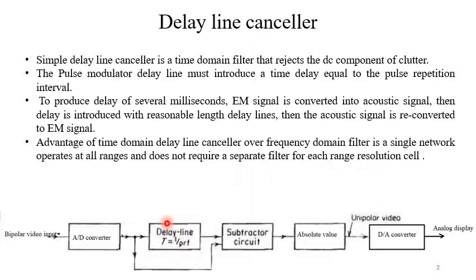So we produce the delay in the digital domain and subtract, all done in the digital domain. Once we get the subtracted output, we can either reconvert it into the analog domain, or store the signal for further processing in the digital domain itself. That is the advantage of the digital delay line canceller used nowadays.